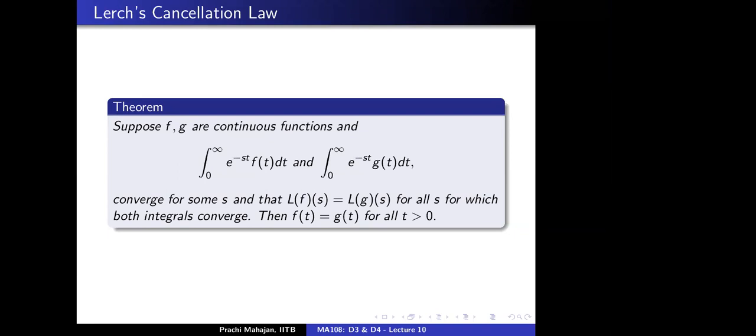Hello, ma'am. I had this doubt. Suppose f converges for, say, 3 values of s and g converges for 2 values of s. Now, for the 2 values of s that are common between f and g, they are equal, but it might be that f can also converge for a third value of s that g doesn't converge.